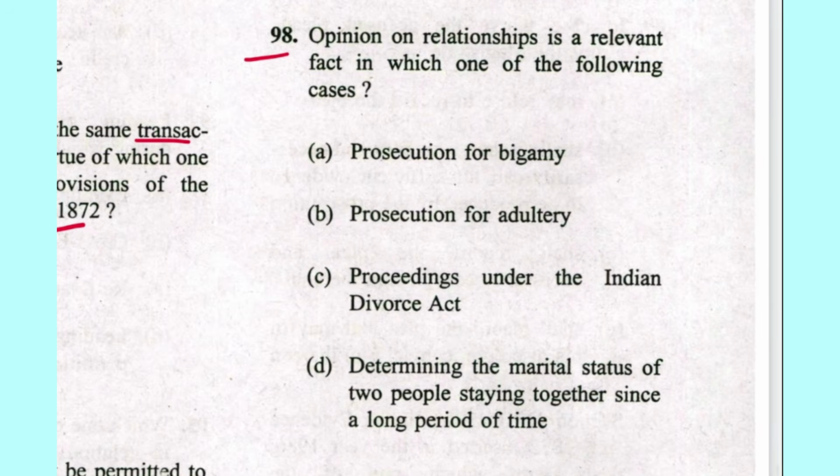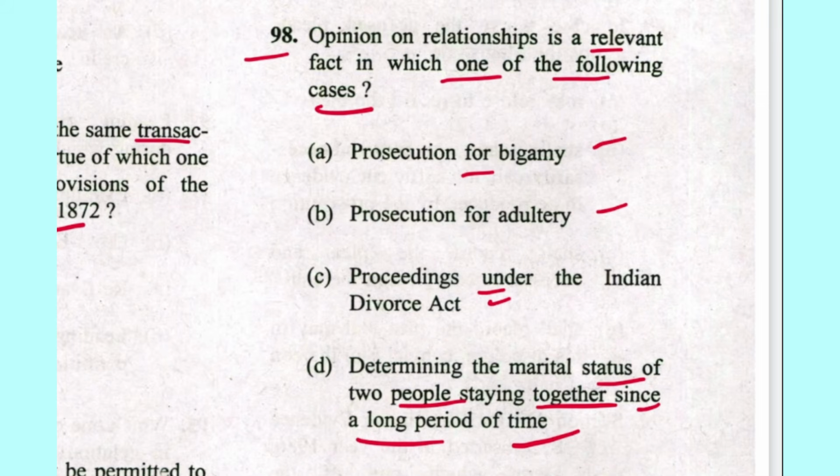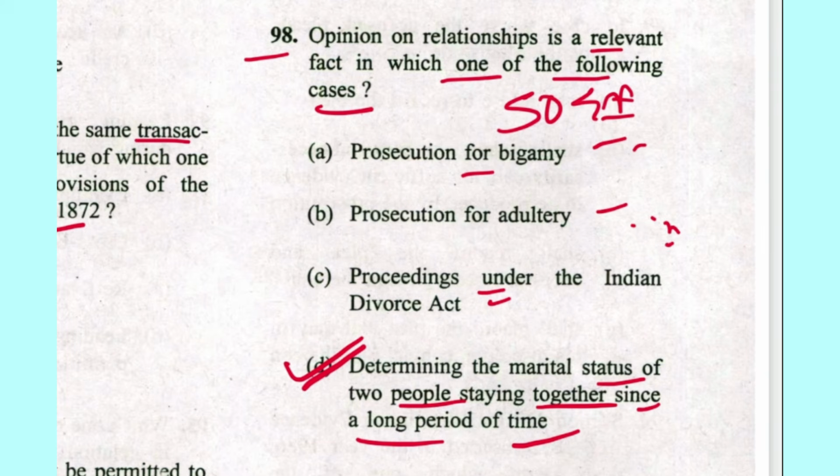Next, 98. Opinion on relationship is a relevant fact in which one of the following cases? Prosecution for bigamy, adultery, if it under Divorce Act, if it determines marital status of two people staying together since a long period of time. D is the answer. It is mentioned in section 50 of Evidence Act, and it has been specifically mentioned there in proviso that it is not applicable on Indian Divorce Act and other sections such as bigamy, adultery in IPC.